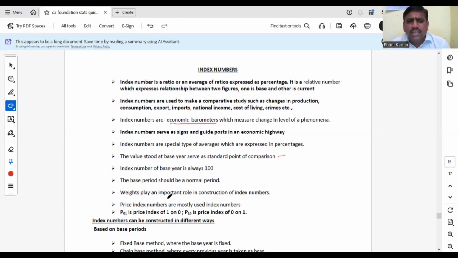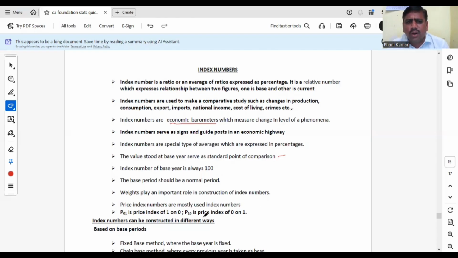Weights play an important role in construction of index numbers. While constructing index numbers, we all know that formulas. There are unweighted index numbers and weighted index numbers. Sometimes you take weights, sometimes you may not take weights. But taking weights will give relative importance to the index numbers. Price index numbers are mostly used index numbers. If specifically he was asking quantity index number or cost of living like that only, we will opt for that. Mostly we calculate and mostly we have discussed price index numbers formulas only.